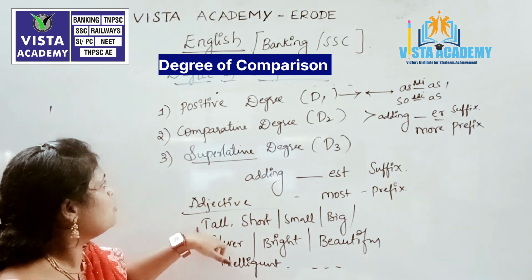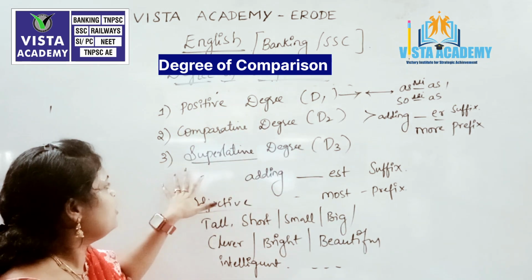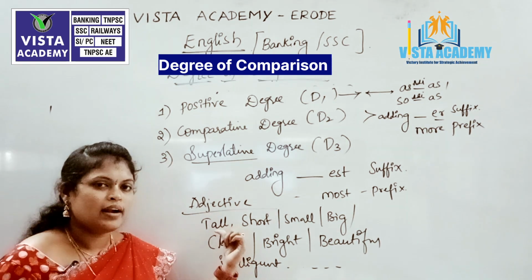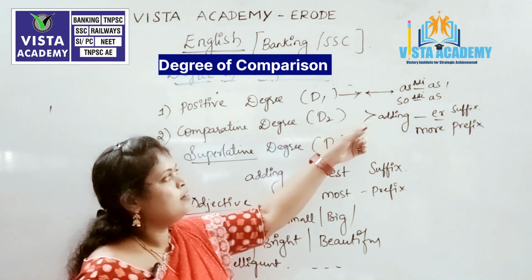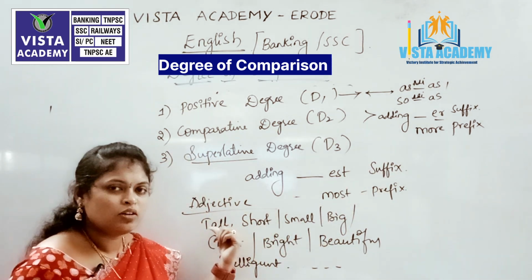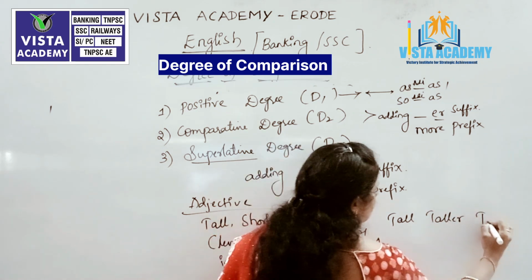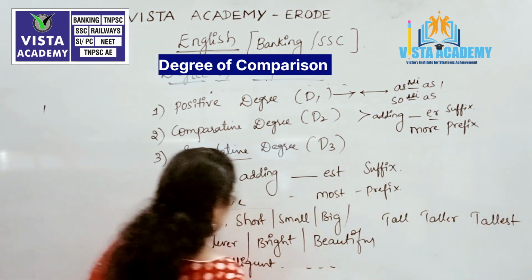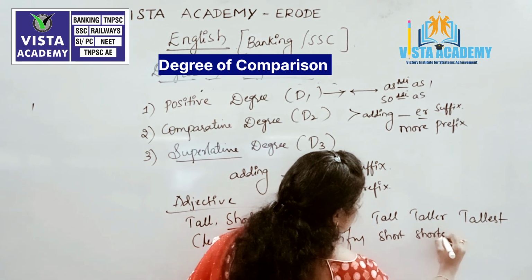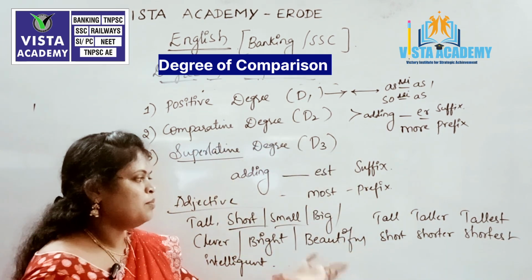So let us see how we are going to differentiate each and every word in positive degree, in comparative degree and also in superlative degree. For example, there is an adjective called tall, then the positive degree will go as tall as. Then the comparative degree, the word goes for taller. Tall, taller, tallest. In the same manner, short, shorter, shortest. And then small, smaller, smallest, big, bigger, biggest.